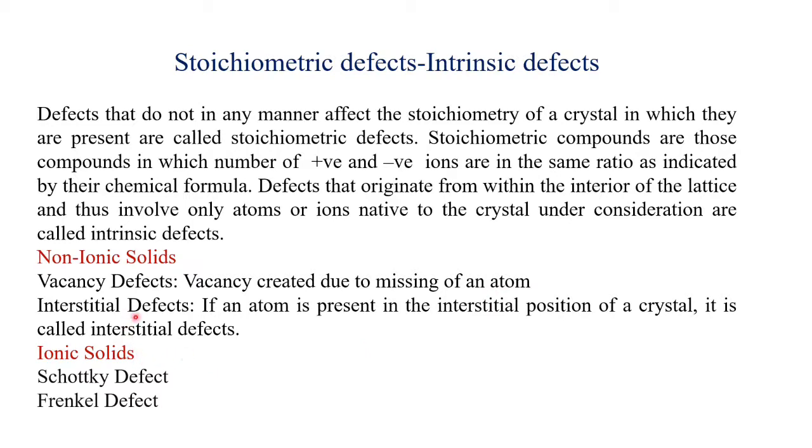What is meant by interstitial defects? If an atom is present in the interstitial position, that means in the voids of a crystal, it is called interstitial defect. So these two are applicable for non-ionic solids. Then for ionic solids, the two defects are Schottky defect and Frenkel defect. Now we will discuss what is meant by Schottky and Frenkel defects.